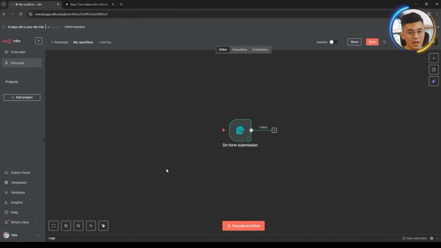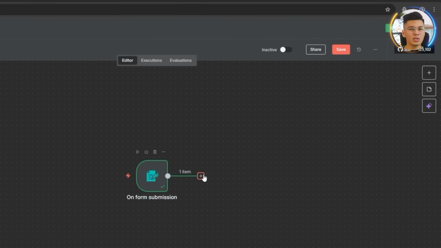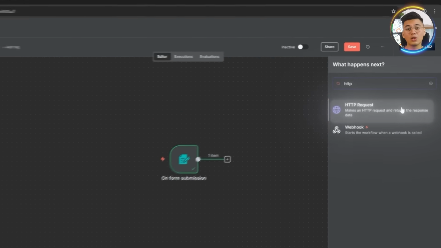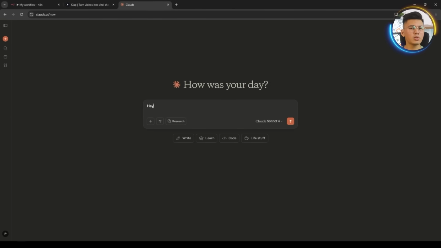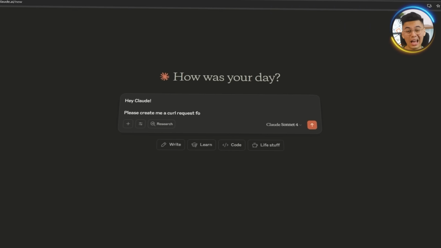After copying the API key, we will switch back to N8N and add a new node. Let's search for HTTP request and drop that into the workflow. Now, to make the request compatible with Clap's API, we are going to get help from Claude. We'll send this prompt to Claude.